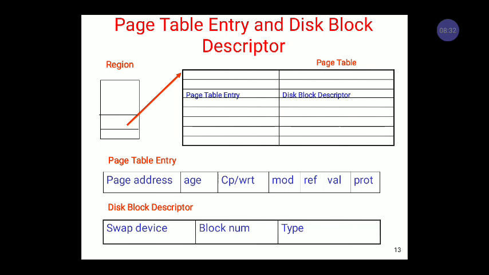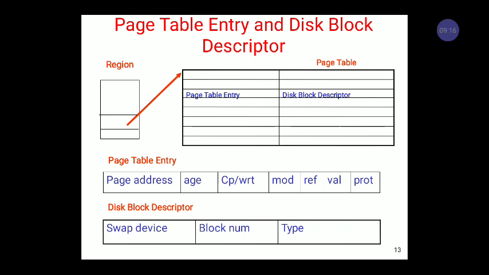We can check this diagrammatically here. In this diagrammatic representation, we can see that it consists of the region. Already we know that a region is a continuous part of a space. Then it consists of the dedicated page table entry. The page table entry contains the physical address of a page and different bits: a validity bit, which is used to check the validity of the page; a reference bit, which is used to check how many times the page has been referred; a modify bit, to check whether the page is modified or not; and age and protection bits, to check the age and the permission of the particular page.